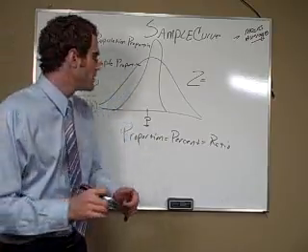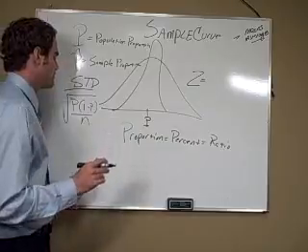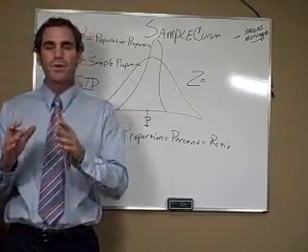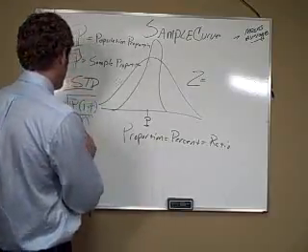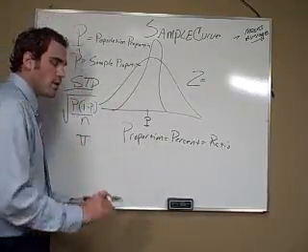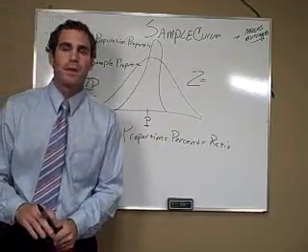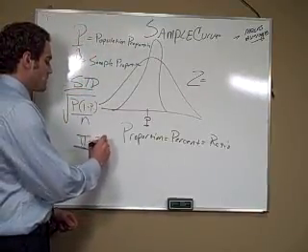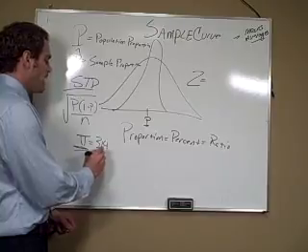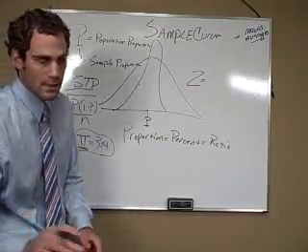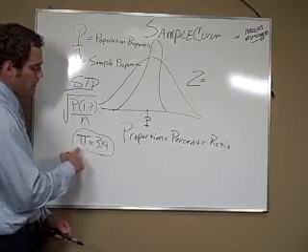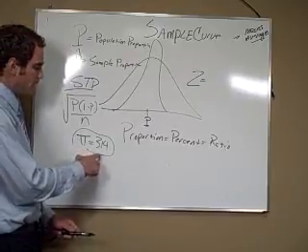Now, your book uses the symbol pi. Pi also means percent. But oftentimes I notice that students use 3.14 for pi, the number pi, not the symbol pi. Okay? Pi has a different mathematical meaning.